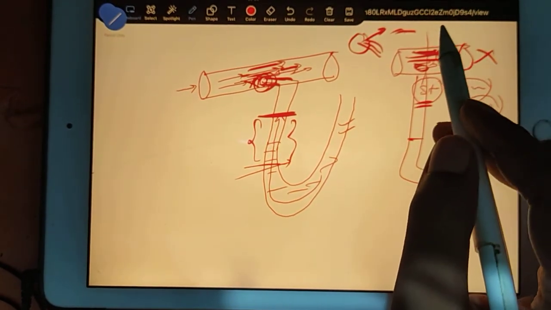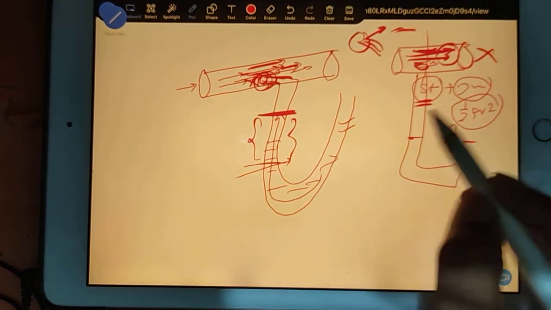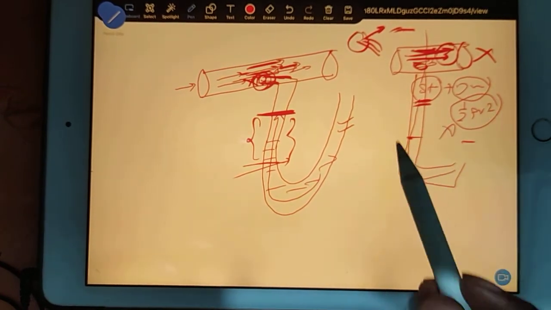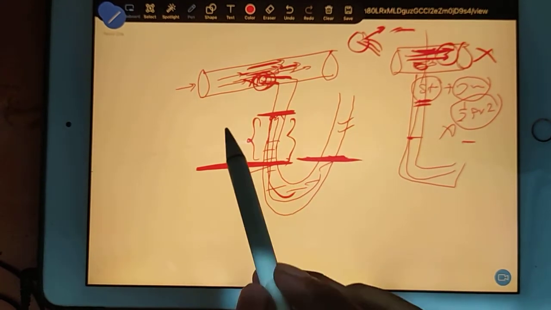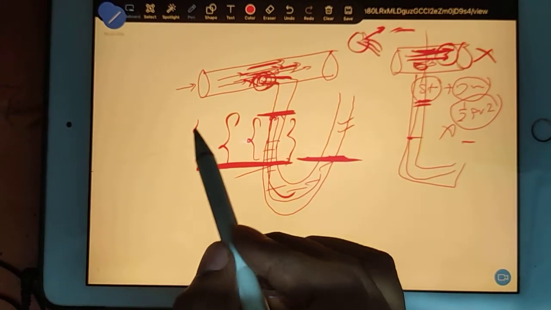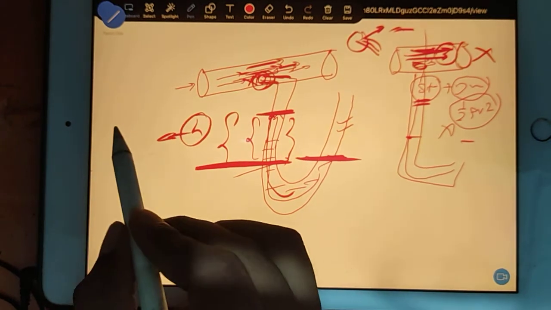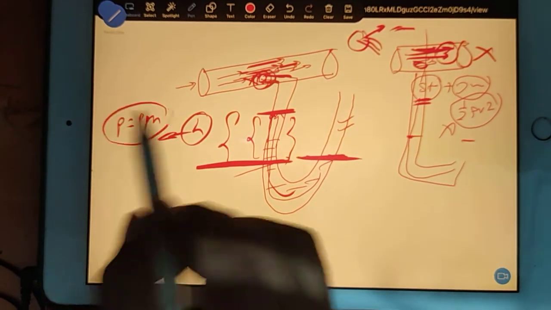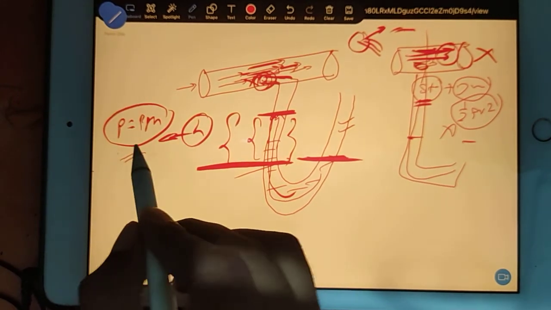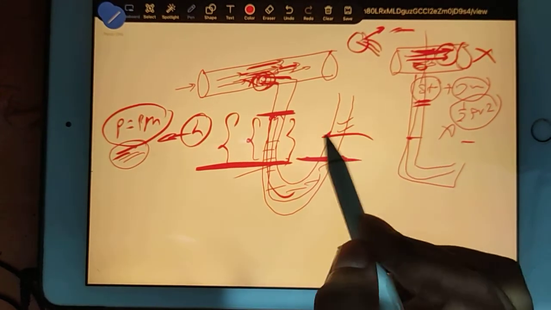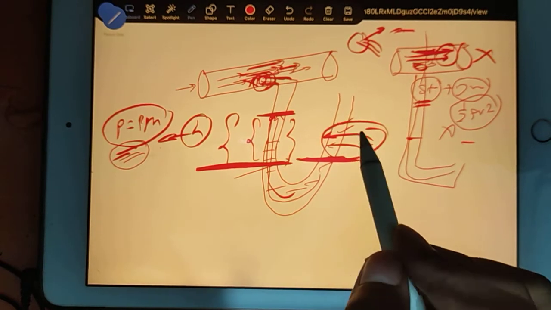So my point is, when the liquid goes up, earlier it was at the neutral height, but how much up the liquid is going, that height is h. That height I will use for P is equal to rho gh. This pressure will help me. Because you are using this device, in this device we always have gauge pressure.